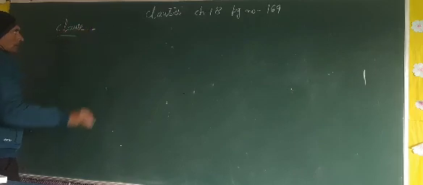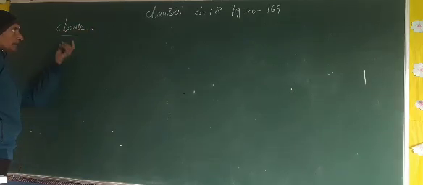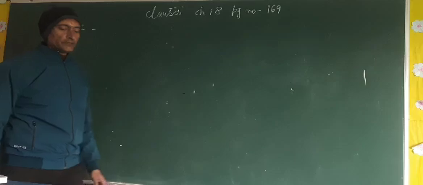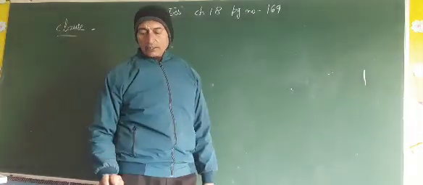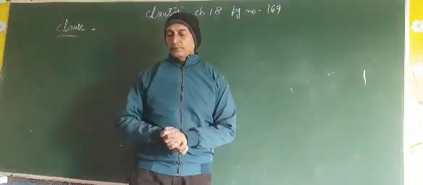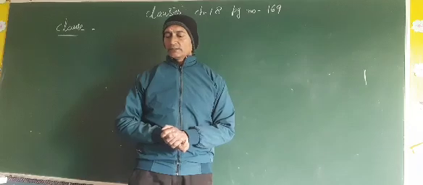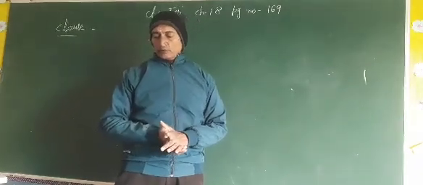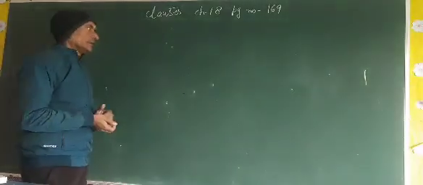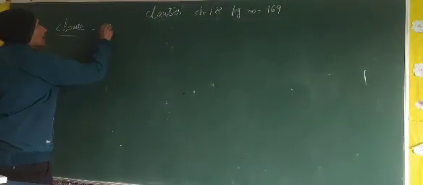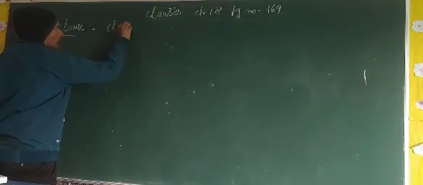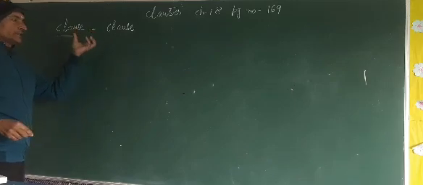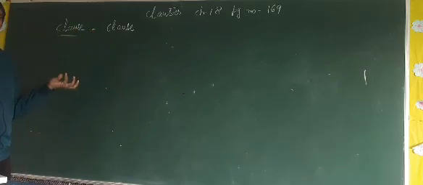So first of all, we have to go through the definition of clause. What is the definition of clause? A clause is a group of words that forms part of a sentence and has a subject and a finite verb of its own. A clause has only one finite verb in it. I will write the definition on the blackboard and then I will make you understand with the help of examples what is clause.